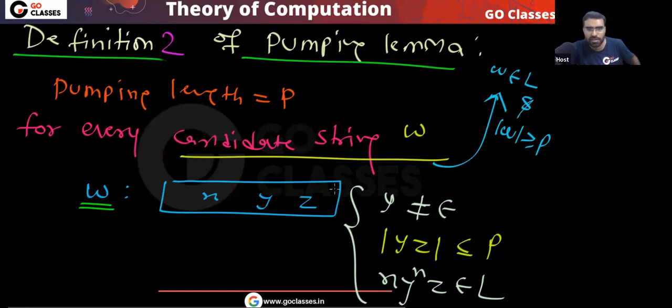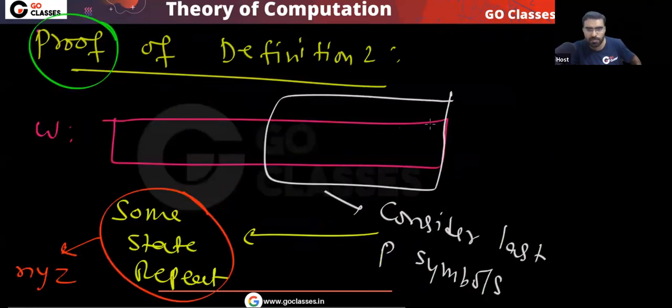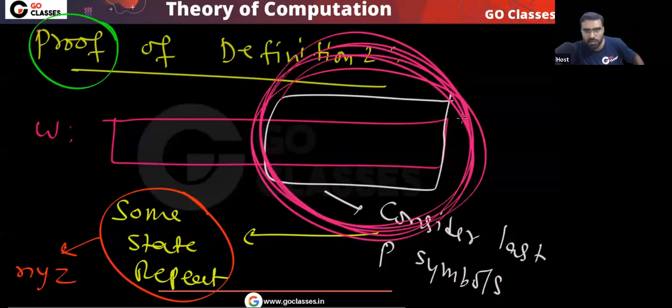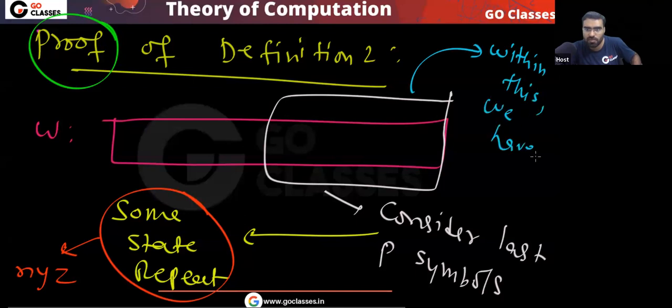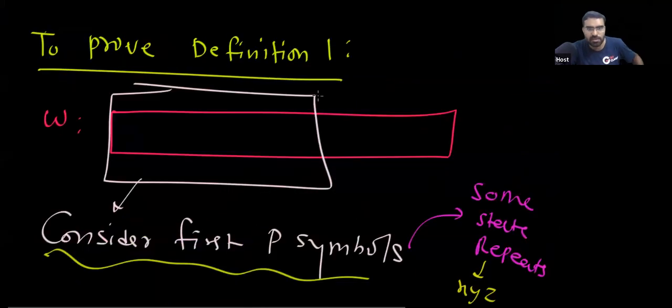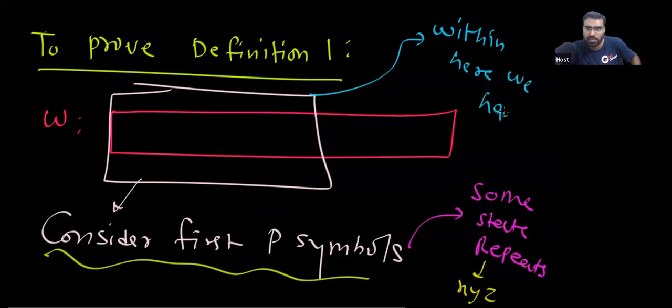This is the only difference: if you consider the last P symbols, then your YZ will be within this area. Within this we have YZ. And in definition 1, what was happening? Within the initial n symbols, within these n symbols, we have XY.